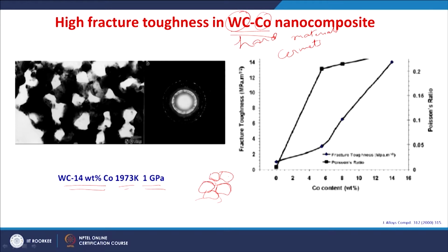For example, the fracture toughness can be improved by increasing the cobalt content. You see the fracture toughness increased to a maximum value of around 14 MPa root meter with increase in the cobalt content in tungsten carbide cobalt nano composite, right. So, cobalt is generally added to improve the fracture toughness. Tungsten carbide is responsible for the hardness and abrasion resistance.